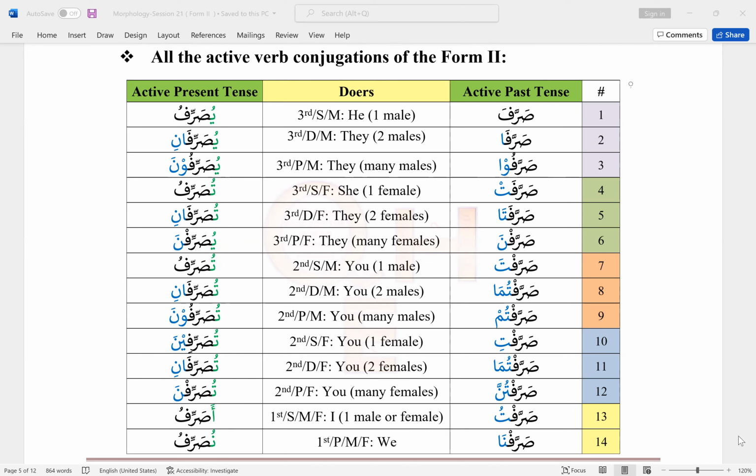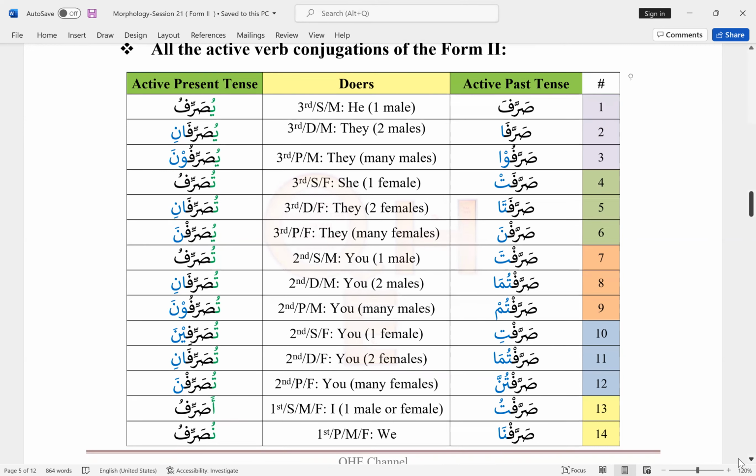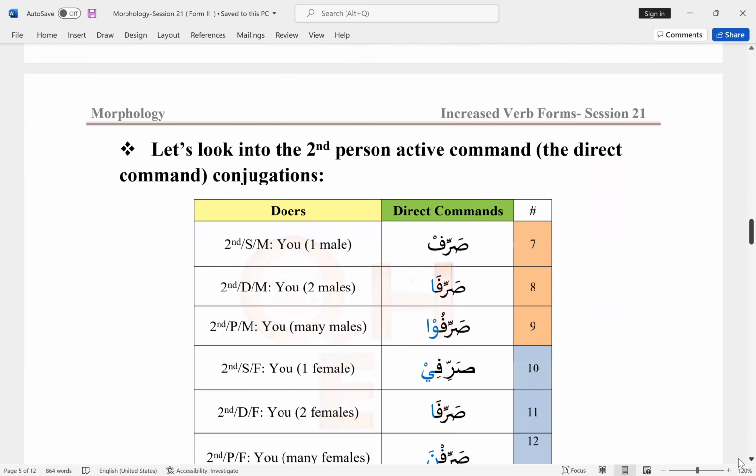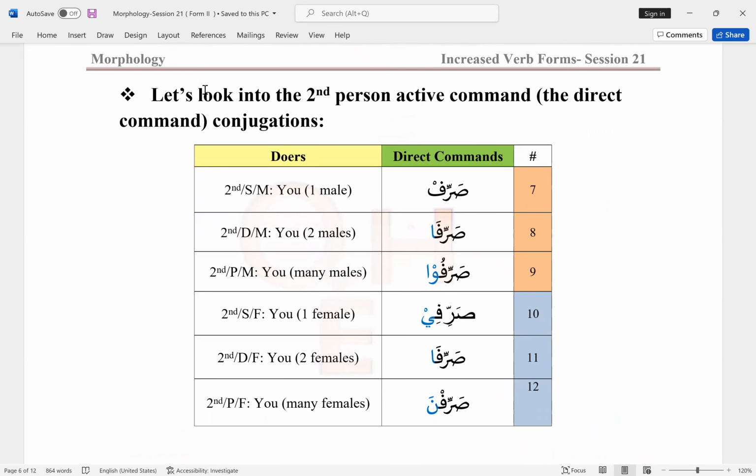Now let's go over some examples in Quran. Before we do that, we should go over the command verb conjugations. If you go to the previous table, conjugations number 7 through 12, these six conjugations correspond to direct command, like you.